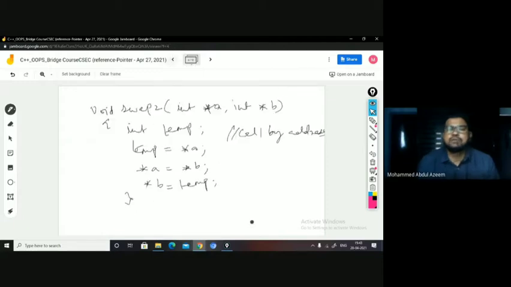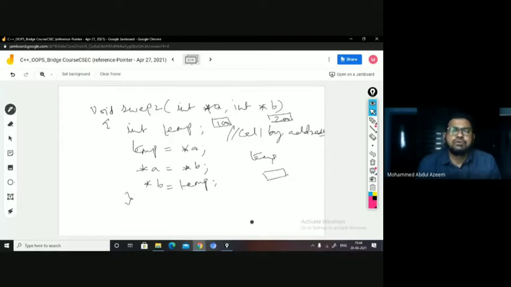Now for A, which is a pointer, what is going to be passed here? 100, yes or no? Address of x is passed. And for B, what is passed? Address of y is passed, right? Now the control is transferred to swap 2. After the arguments are passed, the control is transferred to the called function. Then the execution of this function will take place. You have a temporary variable, so for the temporary variable, memory will be allocated.